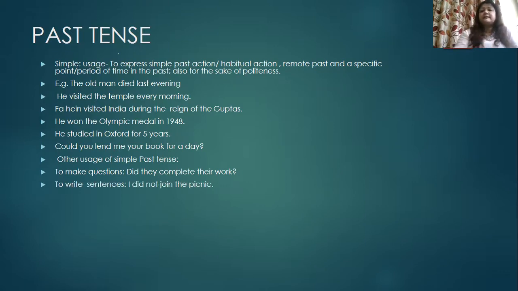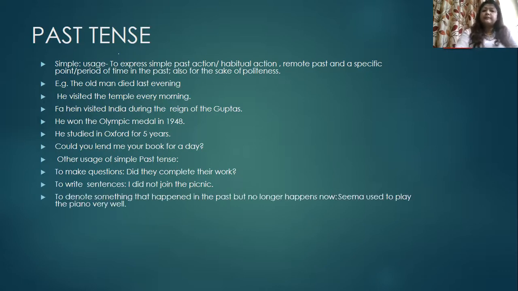Then to write negative sentences like I did not join the picnic. I did not go for the movie. Okay. Then to denote something that has happened in the past but no longer happens now. For example, Seema used to play the piano very well. So nowadays she doesn't play, but in the past she used to play.